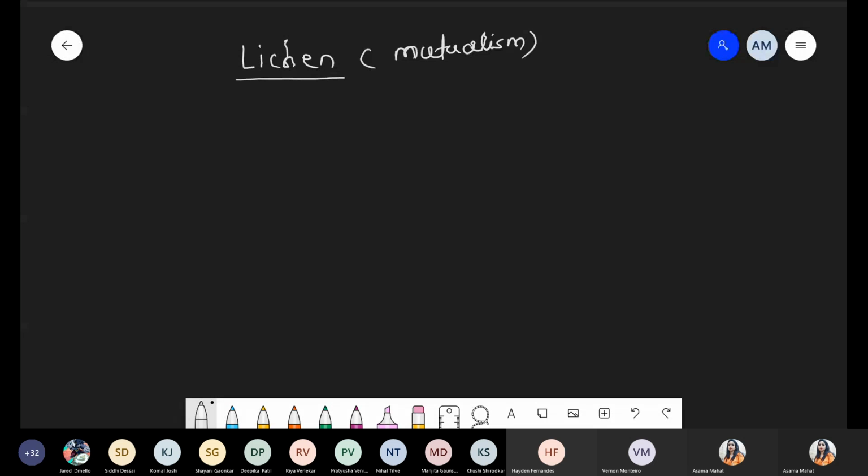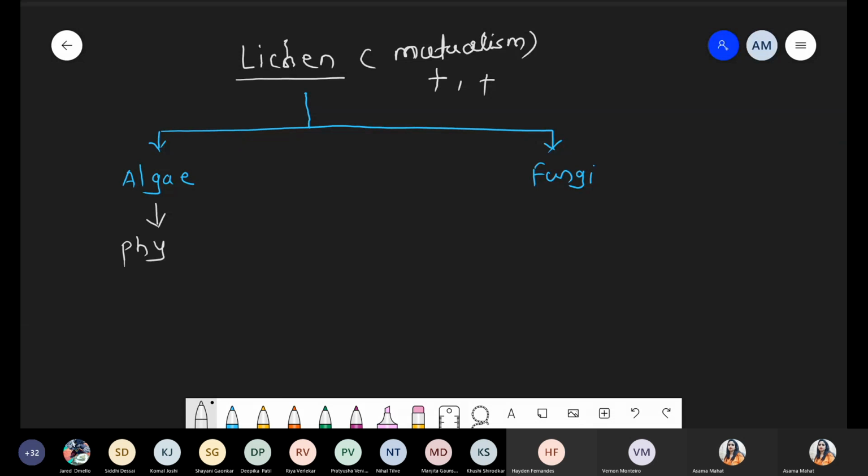In mutualism, both partners get benefit, these are the plus. Whenever we talk about lichen, basically it is a symbiotic association or mutualism between algae as well as fungi. The algal partner is called the phycobiont.